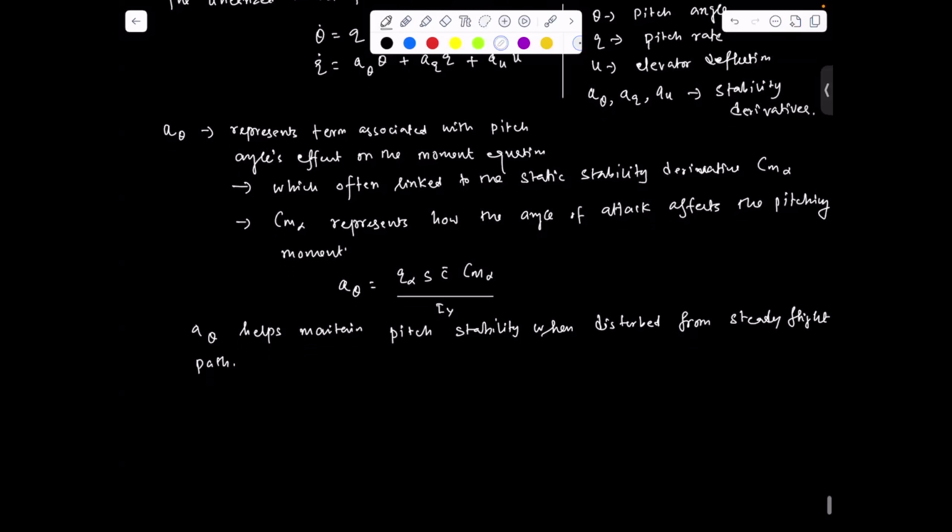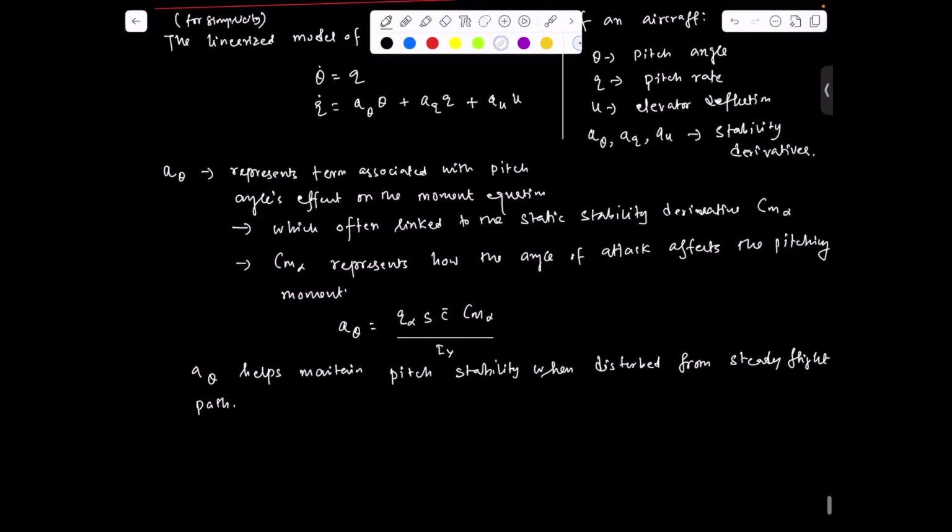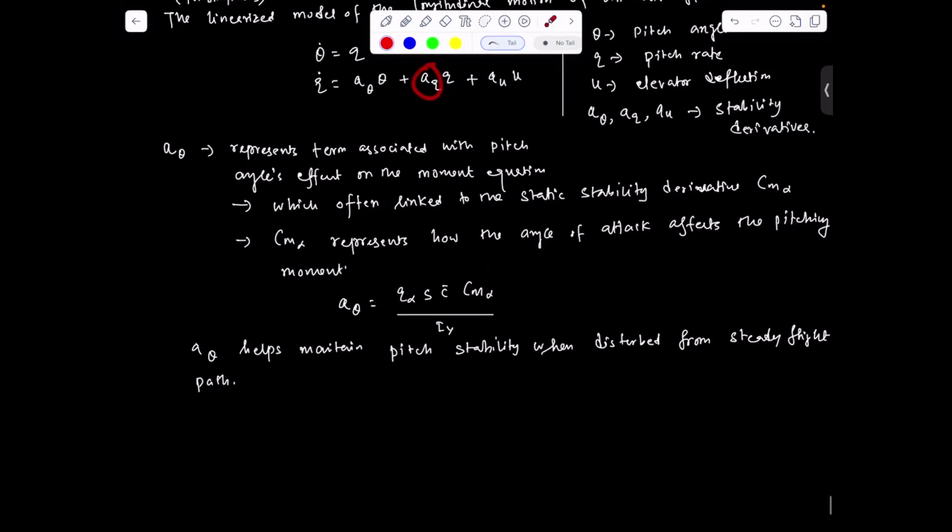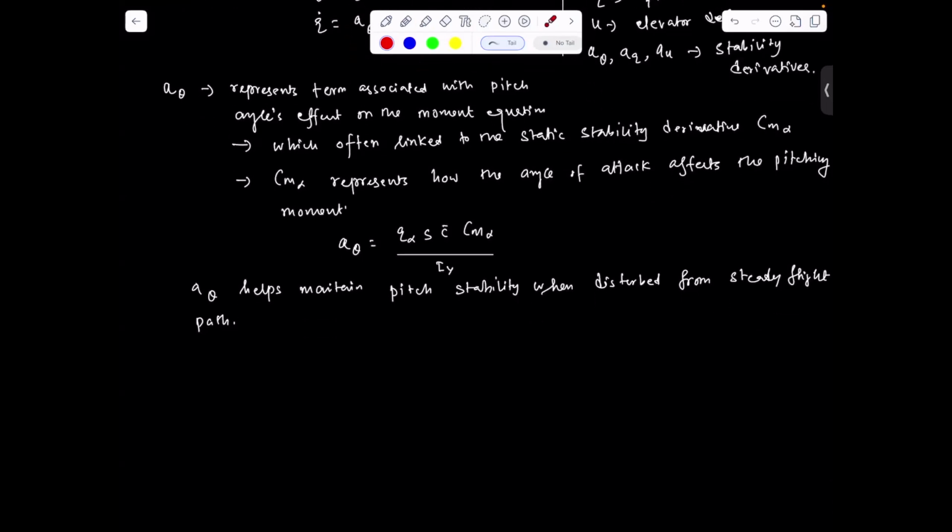Similarly, we'll go to the next term, a q. I hope it is clear how a theta is significant in this longitudinal motion.